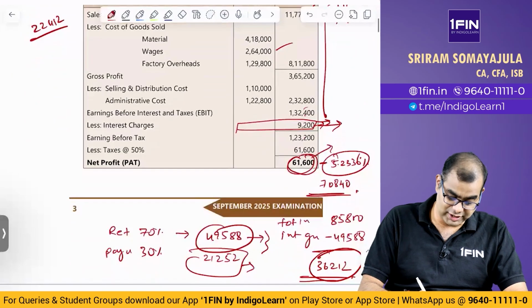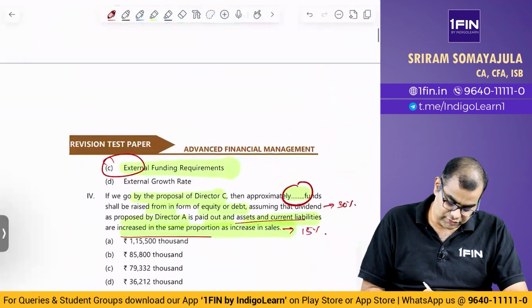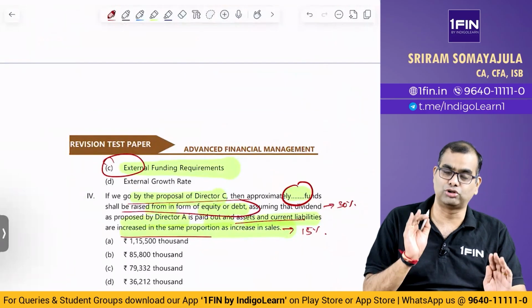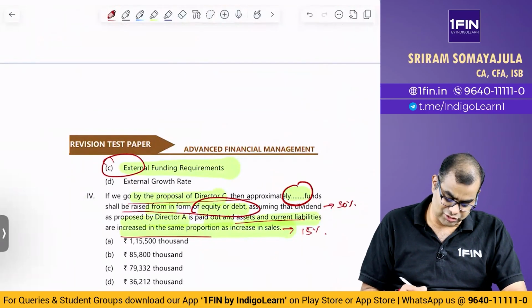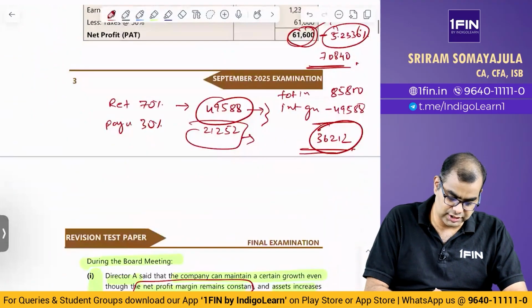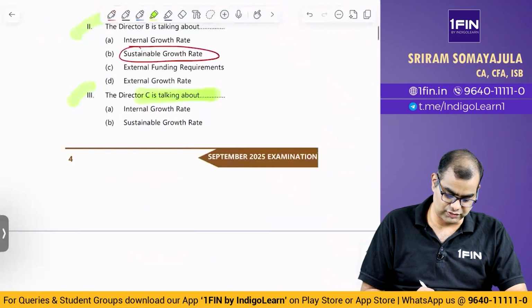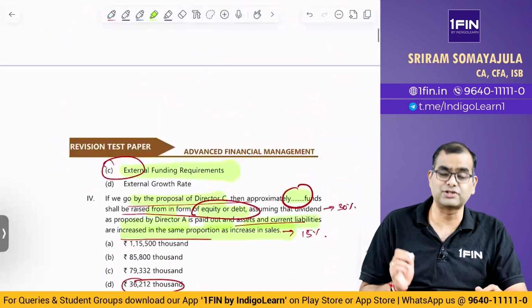Okay, now what is the question that they have asked? They have asked, if you go by so and so, how much shall be raised in the form of equity or debt, both together, assuming the dividend is paid out and assets are increasing in the same proportion? That is the number we got. What is it? Yes, 36,212. Same number we got. So the answer here is 36,212.